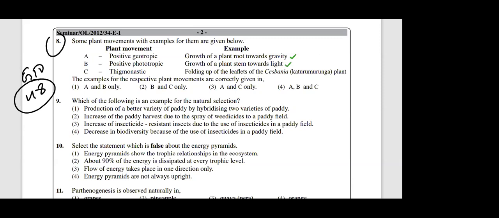You can see here, photo means light, geo means gravity. Right? Folding of the leaves of the Sespenia plant is stigmonastic. Actually, this is Katurumurunga. That is not due to touch. Stigmonastic means due to touch. Stigma means, right, here put an arrow. Why is C wrong? Stigmonastic is actually valid for Nidhikumba. Nidhikumba means what? Touch me not. Sleep movement. Touch me not.